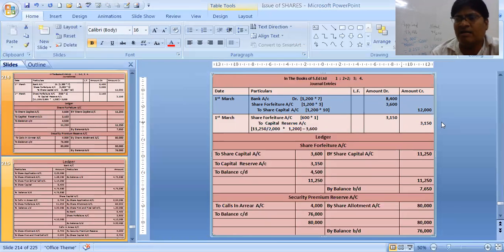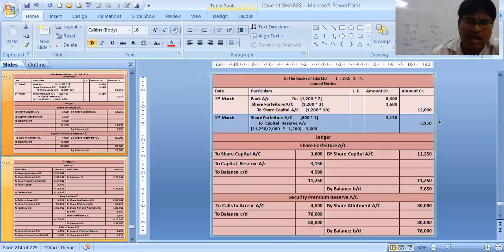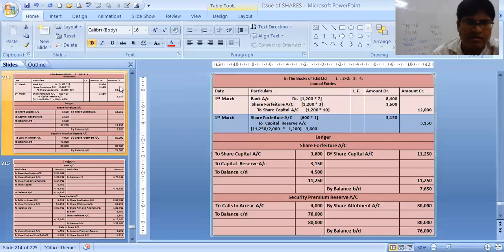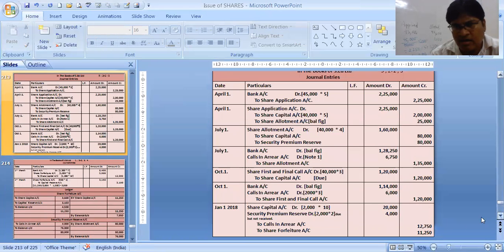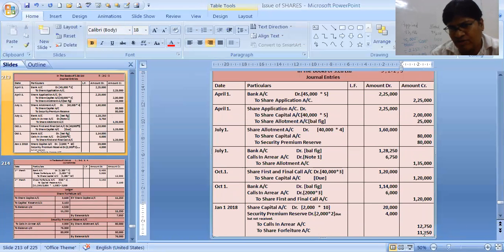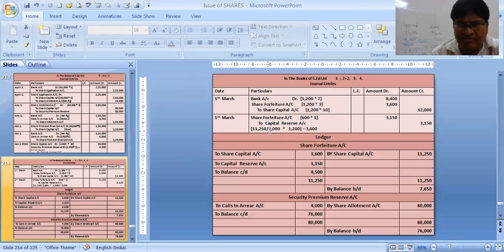Now we will be transferring the money to capital reserve. Share forfeiture to capital reserve, that is the entry. We know our formula. 11250 was the total share forfeiture credit. This 11250 credit, divided by number of shares forfeited 2000, into number of shares reissued 1200, minus debit in the forfeiture 3600. That is the formula. So we got 3150.